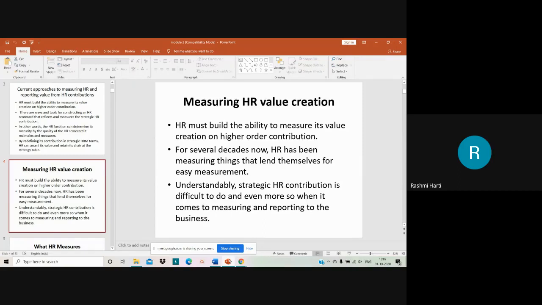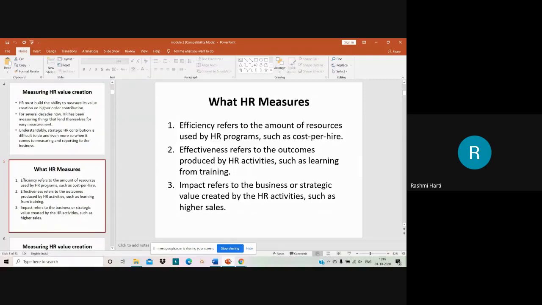So there are a lot many changes which are being done. There are a lot many tools which are being introduced to measure the contributions of HR department. Then what exactly the HR measures? Now till now we are speaking about measurement, right? What exactly HR measures? It measures first the efficiency, second effectiveness, and third impact. So these are the three things which the HR measures.